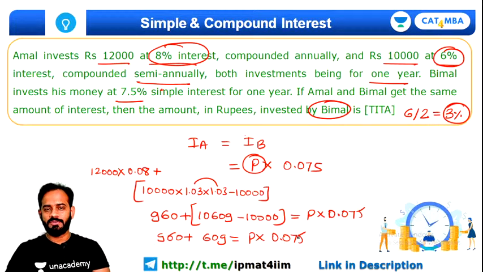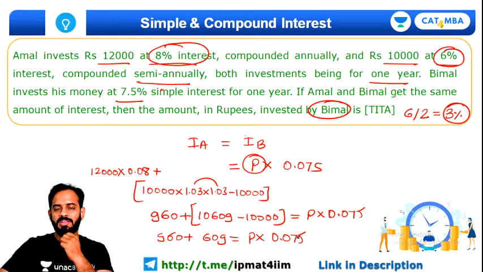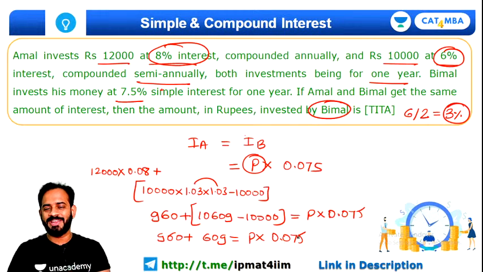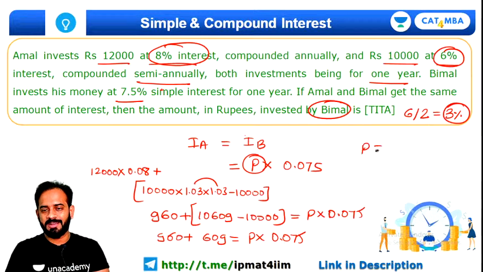Can anyone tell me what will be the principal? 20,920. Very good. So the value of principal comes out to be 20,920 rupees.